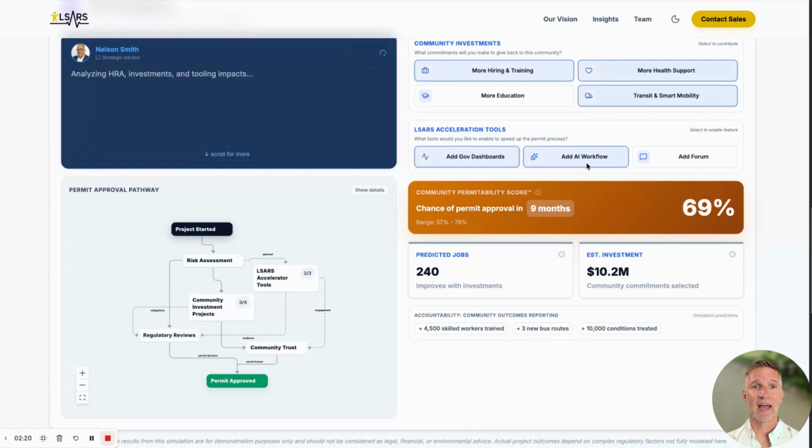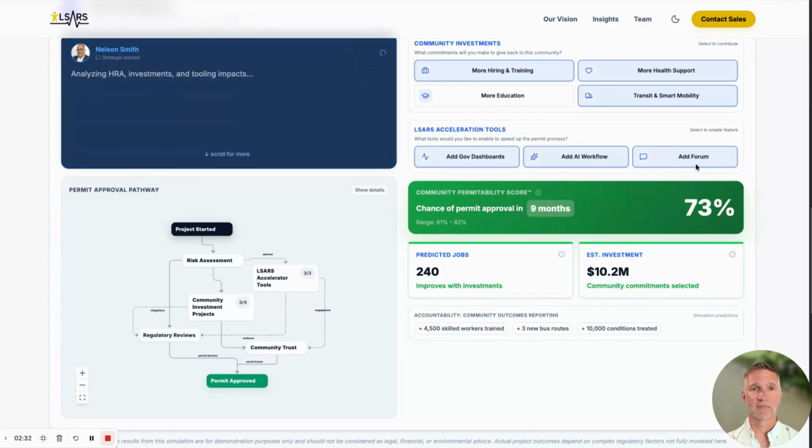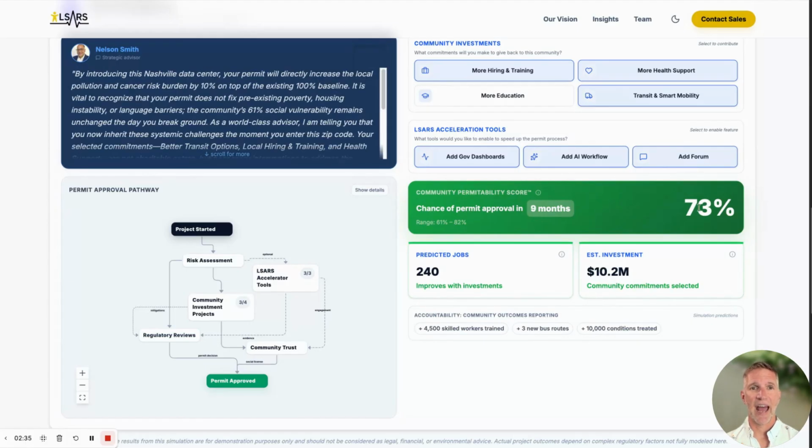We're going to add AI workflows so the permit requesters, the commercial entities, and the government agencies can work faster together. And then we're going to add a community forum for that transparency. Adding transparency adds that element of accountability. So now we're at 73% likelihood because of all the actions that we've taken, the investments that we've made, and the smart AI tooling that we've implemented.